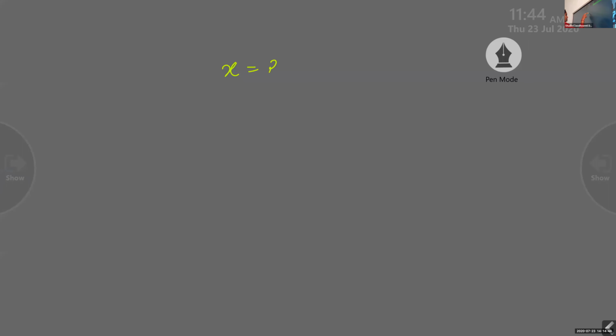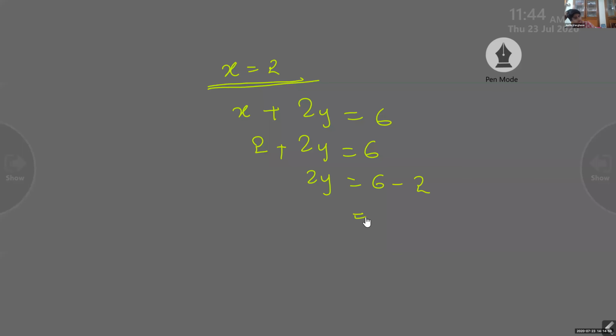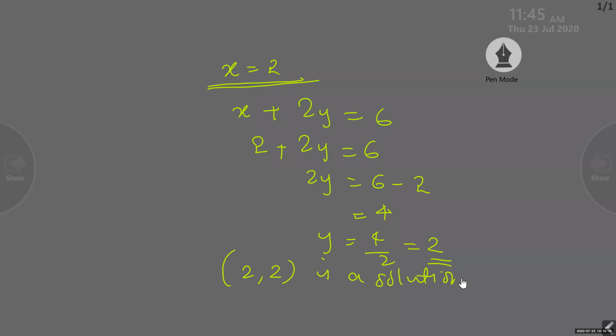X equal to 2. So x plus 2y equal to 6, and it is 2 plus 2y equal to 6. 2y equal to 6 minus 2, that is 4. 2y equal to 4, y equal to 4 by 2 equal to 2. So the solution is (2, 2). So we got 3 solutions, right? One more solution we have to find out because our question is to find 4 solutions.